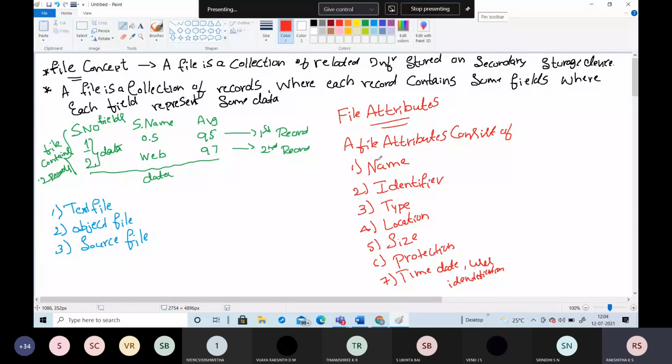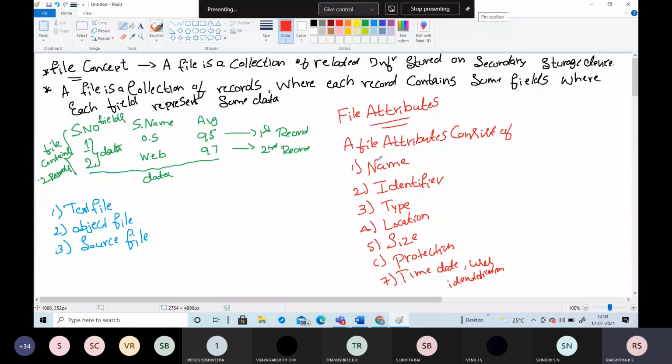Here a file has a certain defined structure which depends on its type. There are different types of files. Either it may be a text file, or a source file, or an object file.